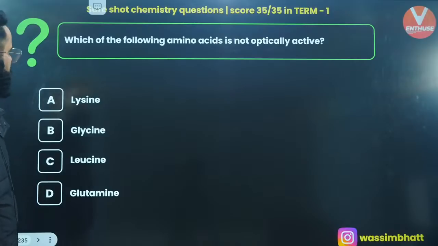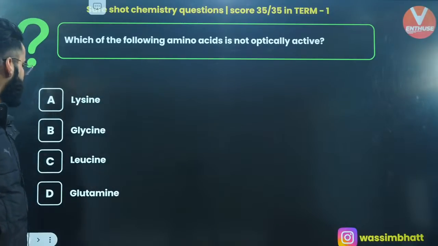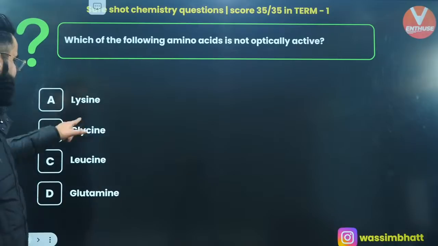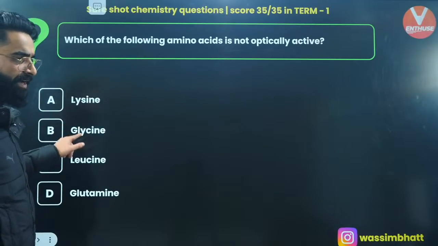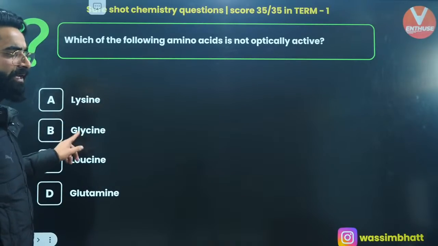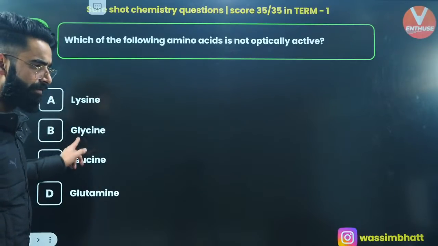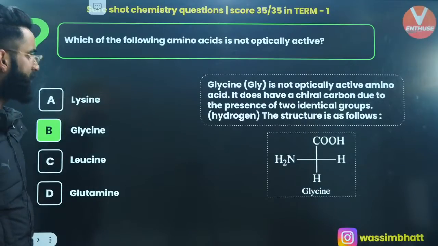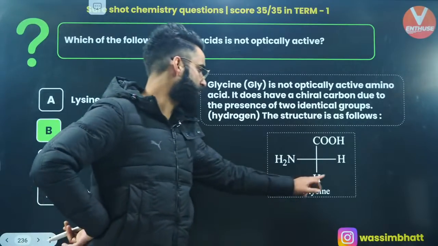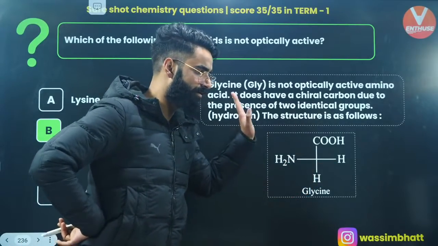Yes. One more. Which of the following amino acids is not optically active? Is it lysine or glycine? Let me know fast. It is going to be glycine, right? Because it does not have any chiral carbon. Okay? Because you have got two same groups attached to this carbon over here.